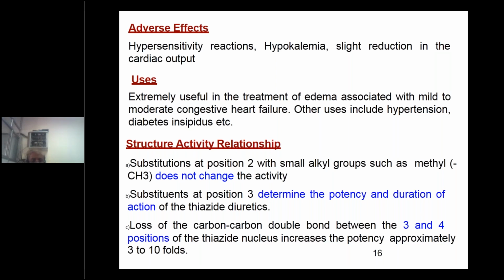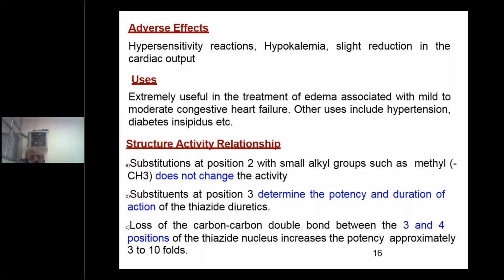And I will briefly recap the structure activity relationship, which we discussed just 10 minutes back. Looking at those two structures, substitution at the 2 position with small alkyl groups such as methyl is not preferred because there will not be any benefit to the patients.